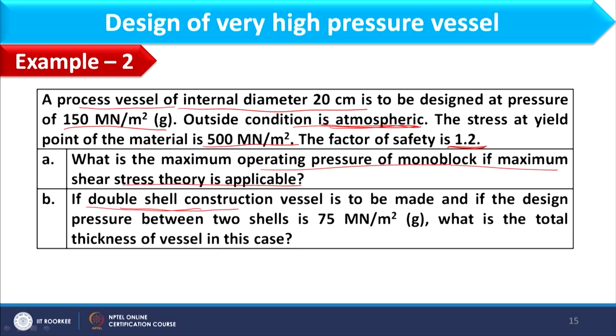In part B, if double shell construction vessel is to be made and if the design pressure between two shells is 75 meganewton per meter square, what is the total thickness of vessel in this case? So, in part B it is double layer, so we have to find out thickness of 2 layers separately, and then we will speak on total thickness of the vessel. So, let us start the solution.